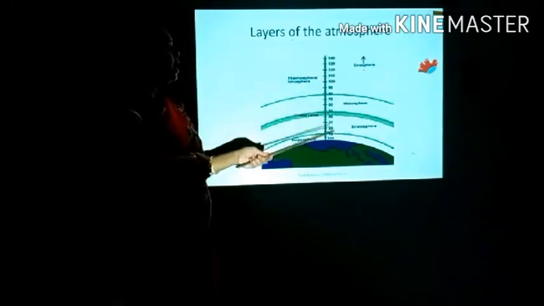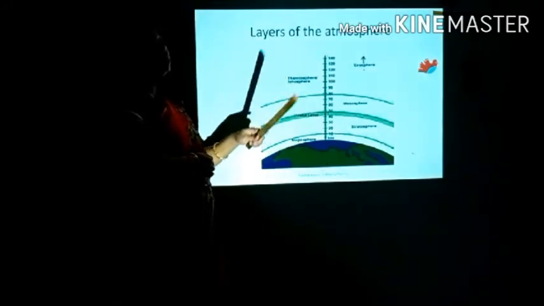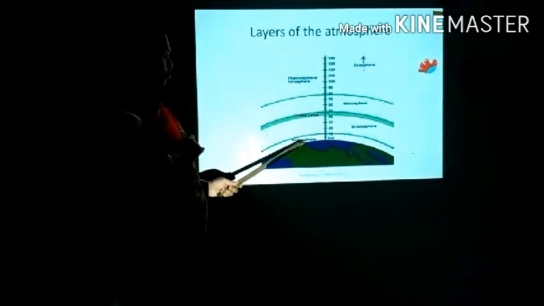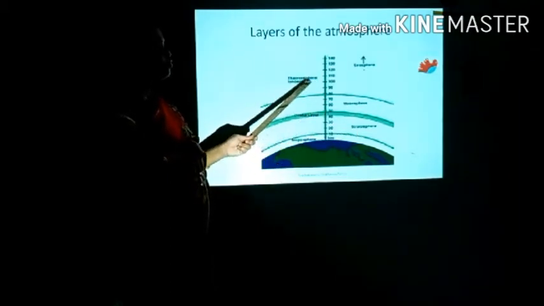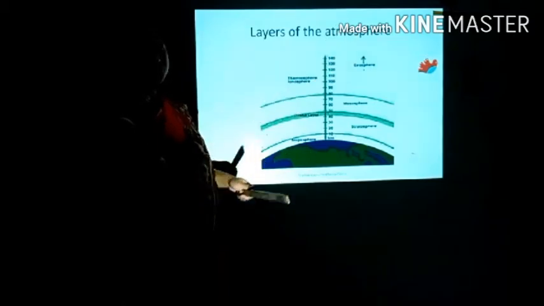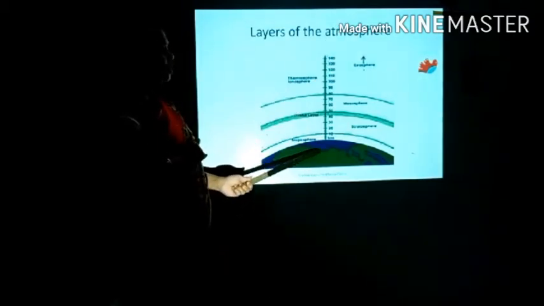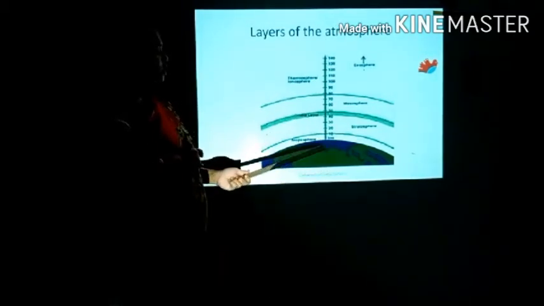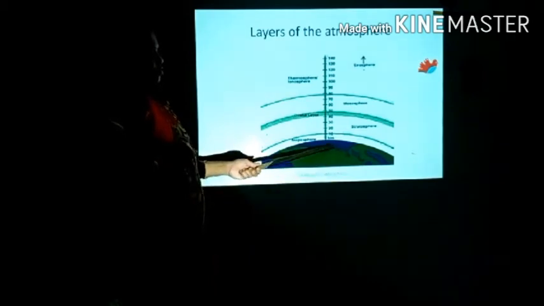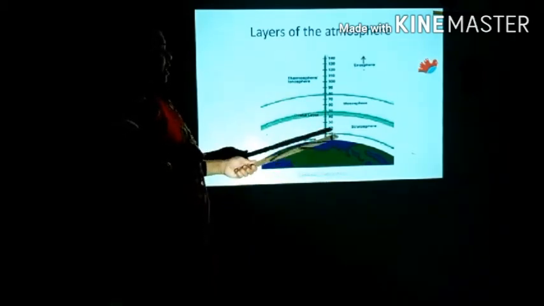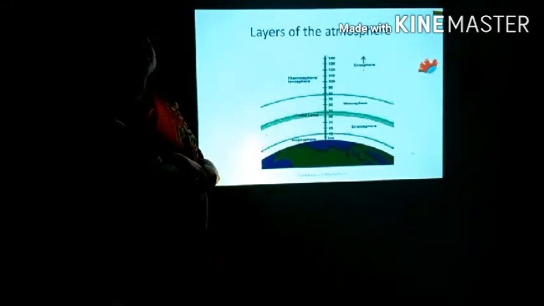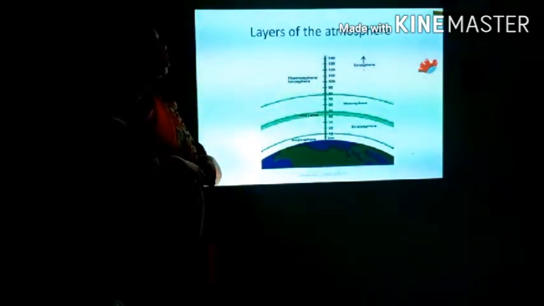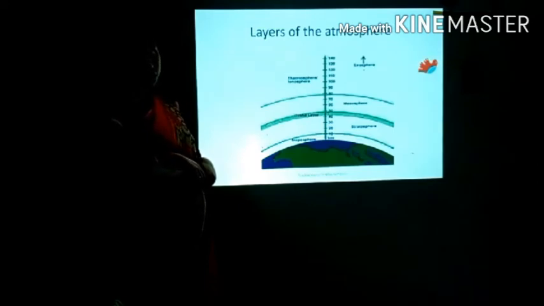In the atmosphere, there are 5 layers: troposphere, stratosphere, mesosphere, thermosphere or ionosphere, and exosphere. In the troposphere we all live, we all breathe. It is from 0 to 10 km. Then from 10 to 50 km there is the stratosphere. In the stratosphere there is an ozone layer, which is very important for us.